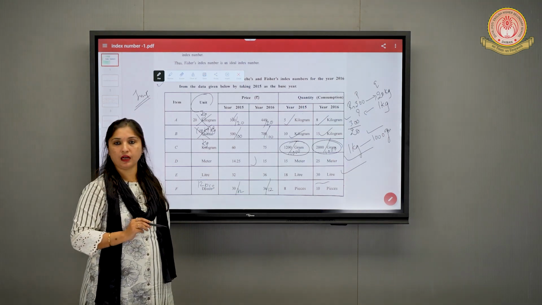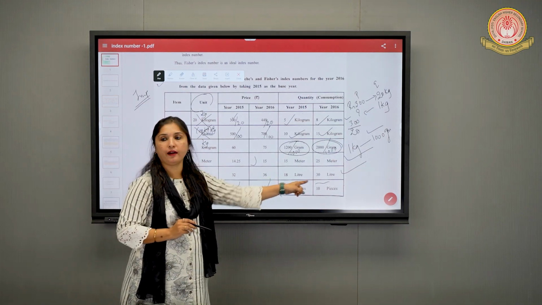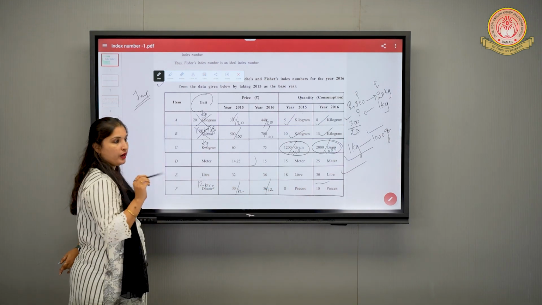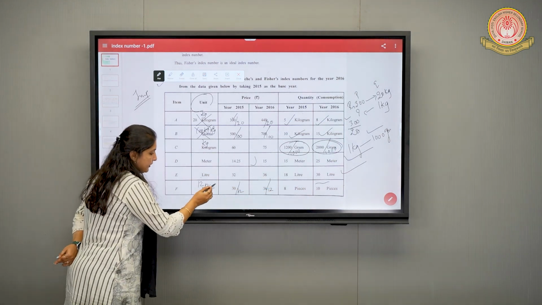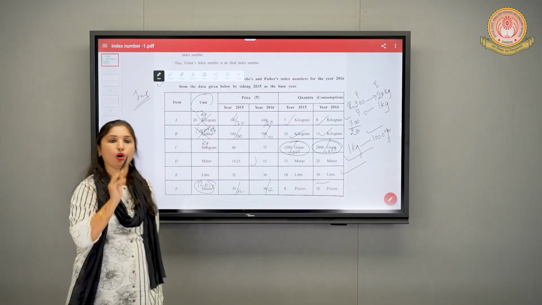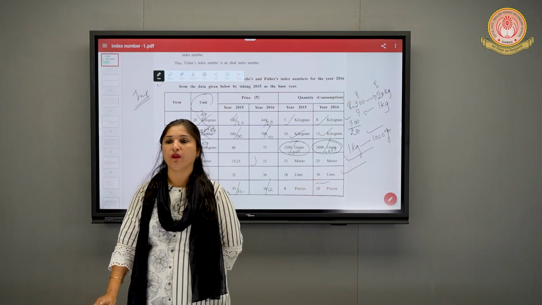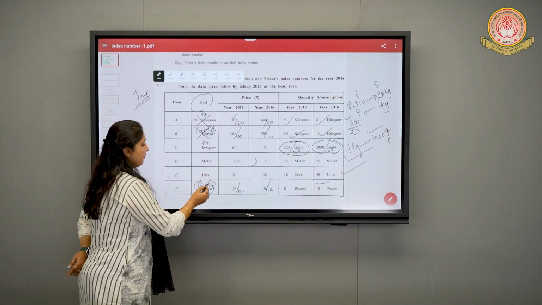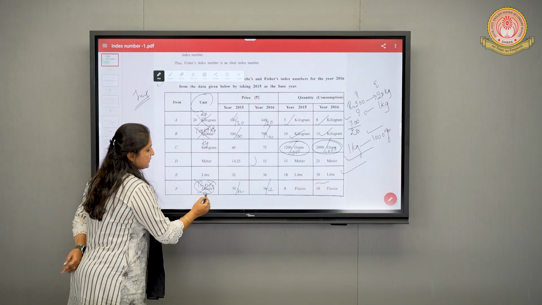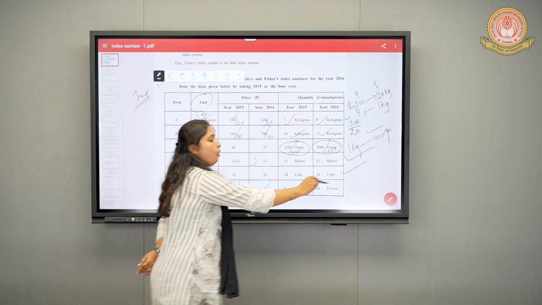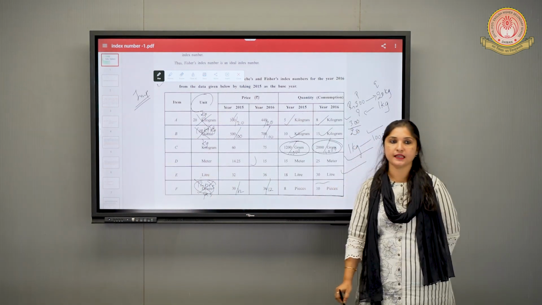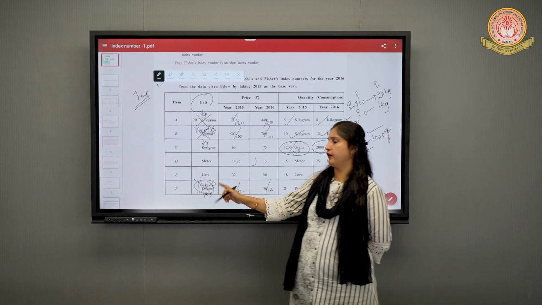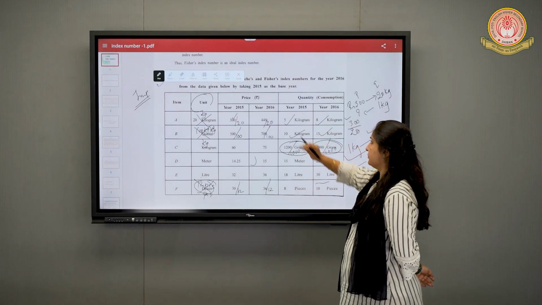So both of these have been converted into pieces and this is already in pieces. Do we need to convert? No. Now the main question is, do we write dozen over here? No, we will not write dozen. Then what will we write? Pieces. Here we will write pieces because we have converted the whole row into pieces. Now the whole row has become pieces, so no need to write dozen. We will write pieces only.